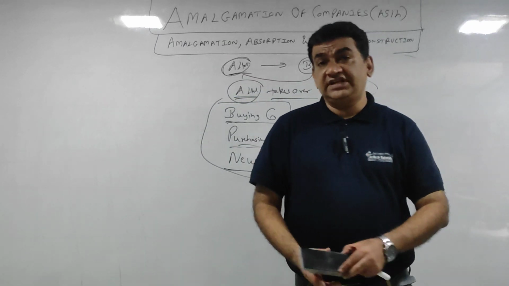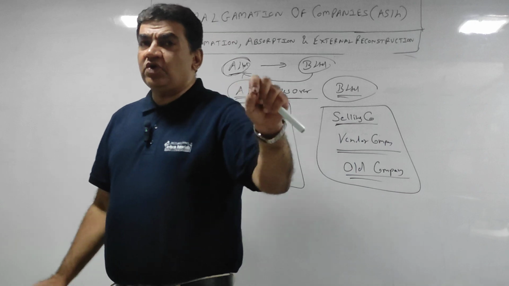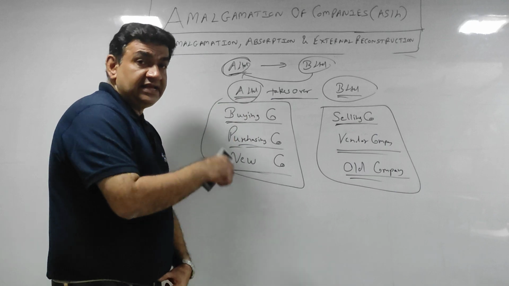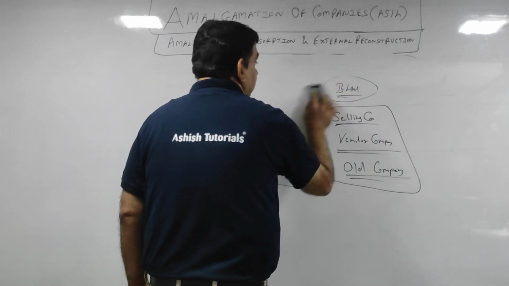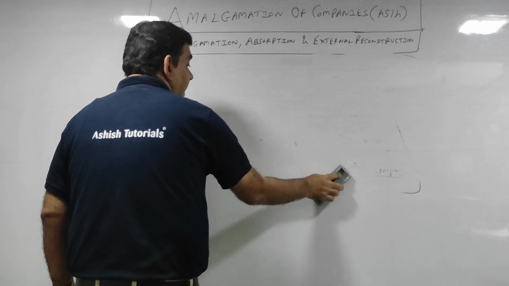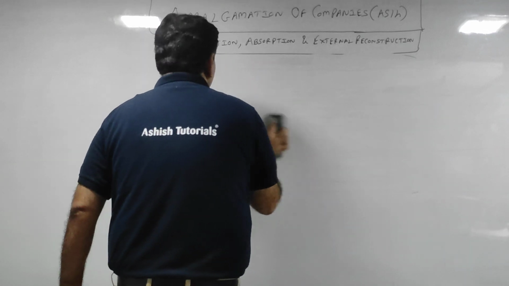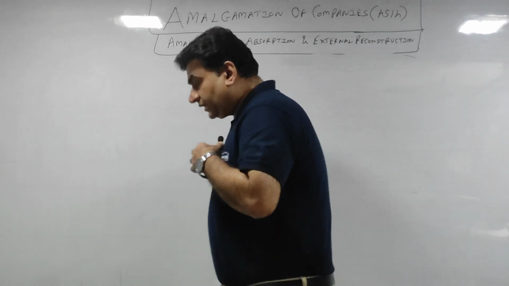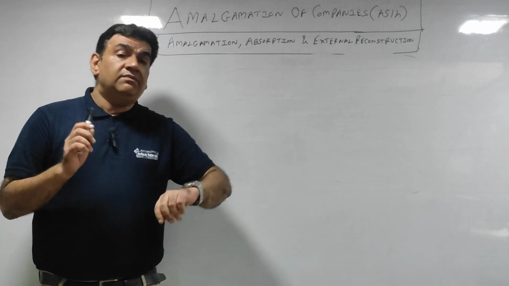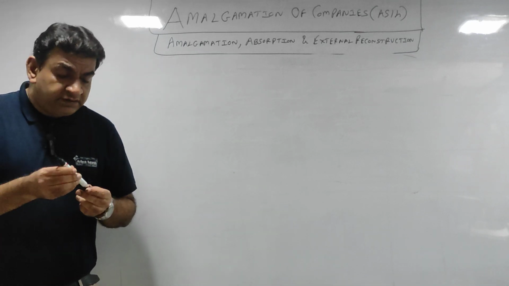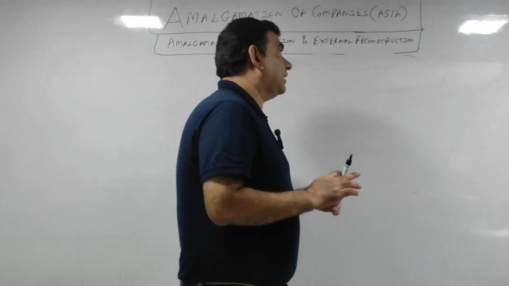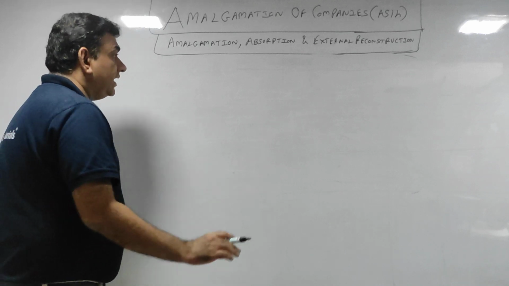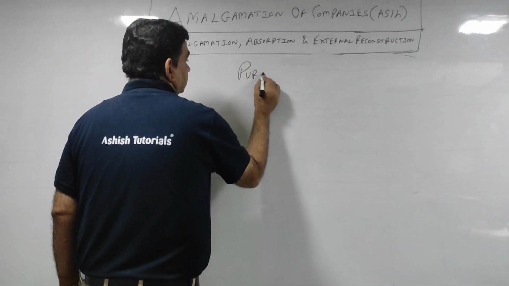And for purchase consideration, in TYBAF and TYBCOM there was only one method, net assets, but here there will be 3. And guys, what I'm explaining in the next 10-15 minutes is very, very important. I have given the theory also. Types of purchase consideration, types of PC in amalgamation, is a very commonly asked question and has come many times in exams. Okay, let's now see which are the types.